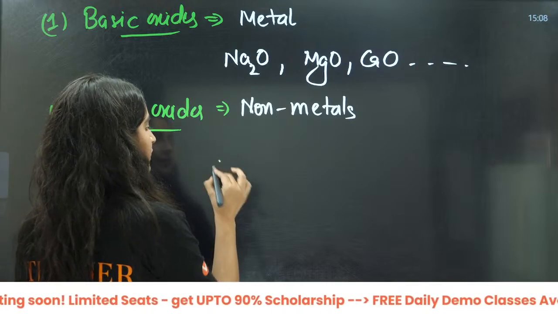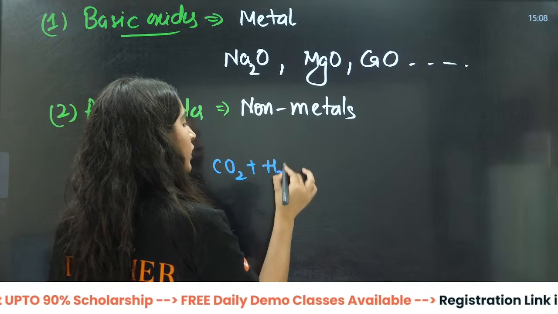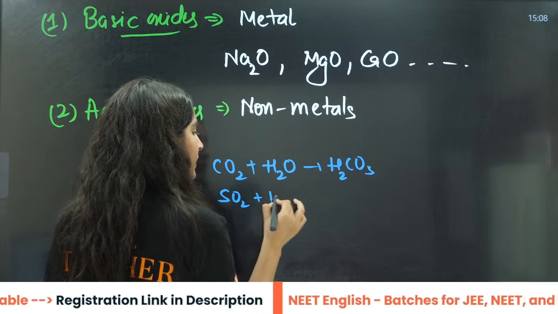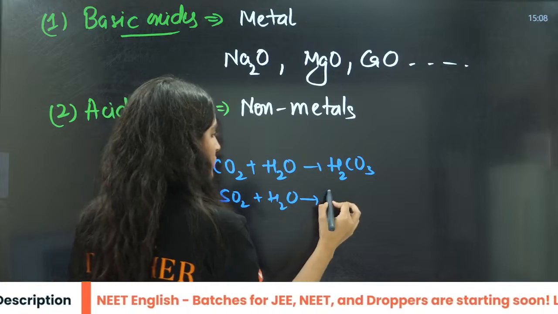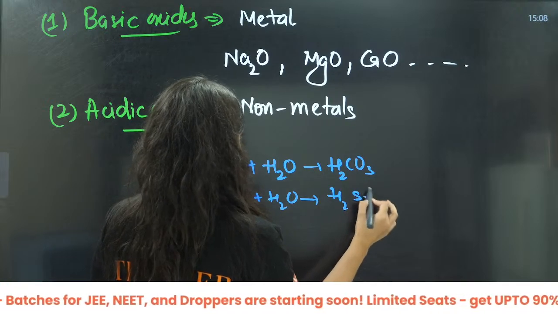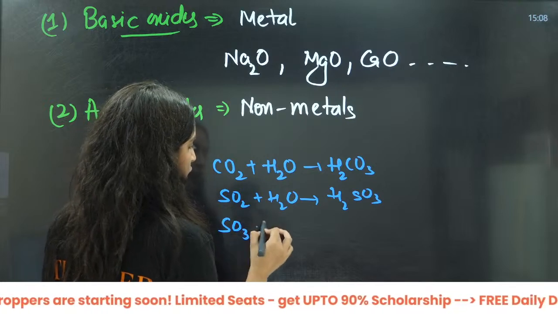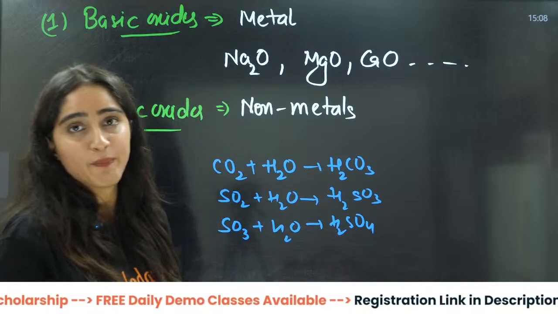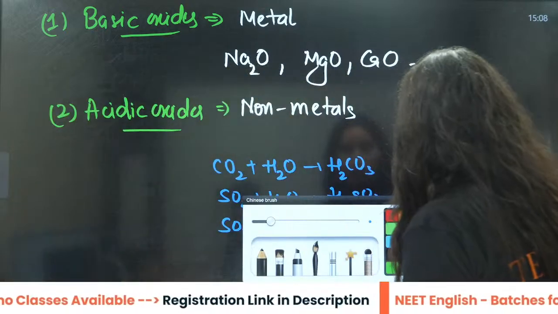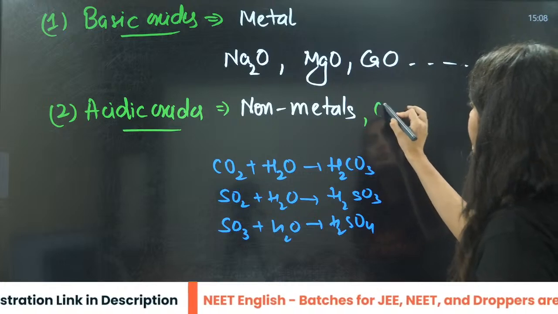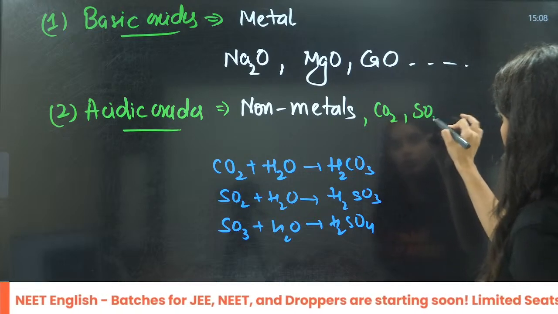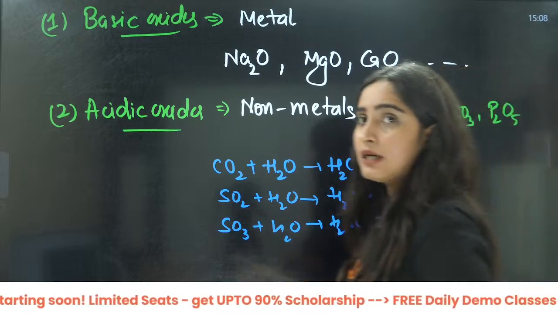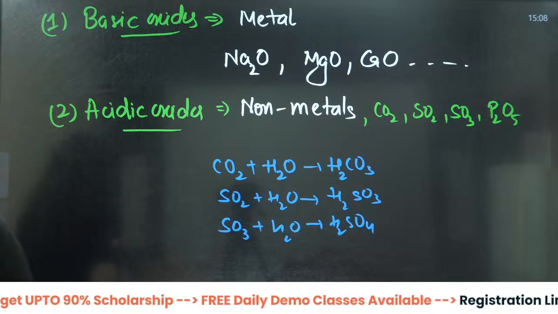Why have I written it like this? Because if you give it water, it will make H2CO3. If you give this water, it will make an acid only, right? So it will be H2SO3. SO3 will give us H2SO4, and P2O5 will give us phosphoric acid. So here the examples will be CO2, SO2, SO3, P2O5 and all the other non-metal oxides, right?